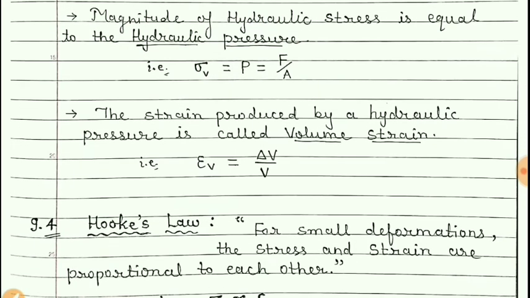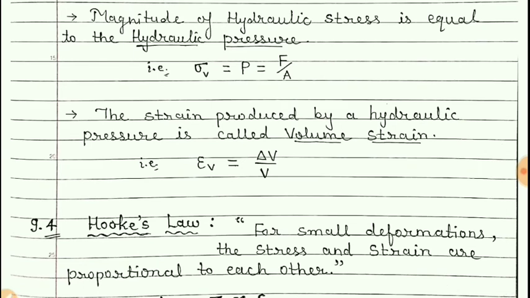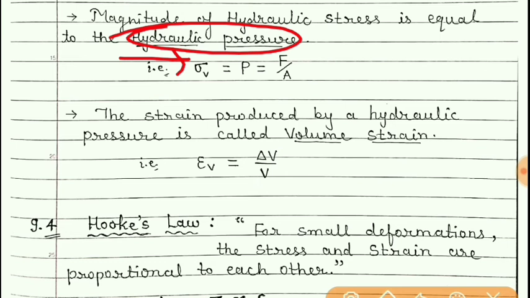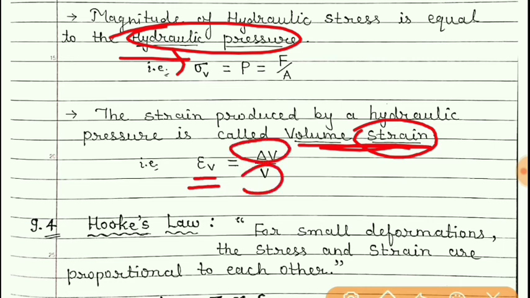Now students, due to hydraulic stress or hydraulic pressure, a strain arises, and that strain produced by hydraulic pressure is known as volume strain. So according to definition, volume strain is defined as change in volume to the original volume.